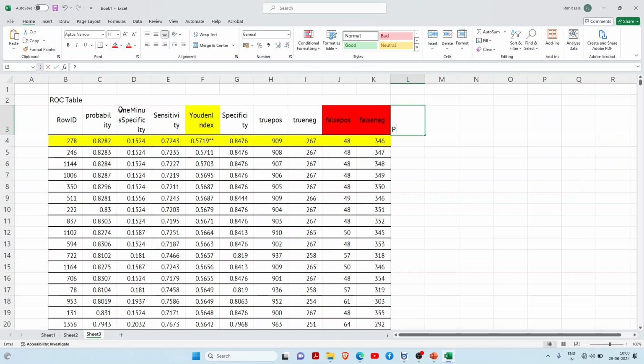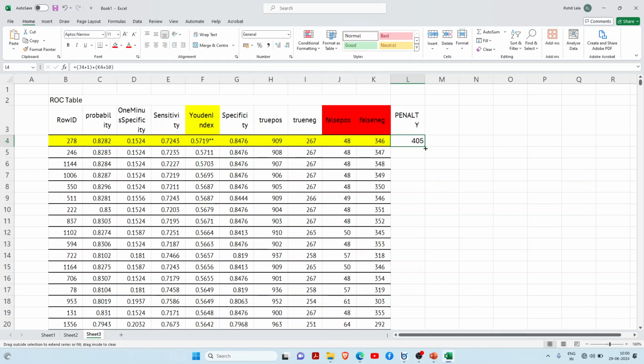I am giving a penalty here, and the penalty ratio would be like false positive 1 penalty plus false negative 10 penalty. So I am giving a penalty to both of them, but false positive has less penalty, whereas false negative has a higher penalty.